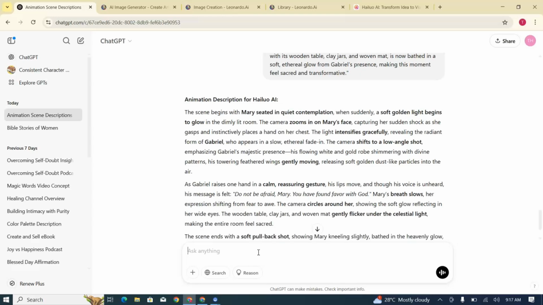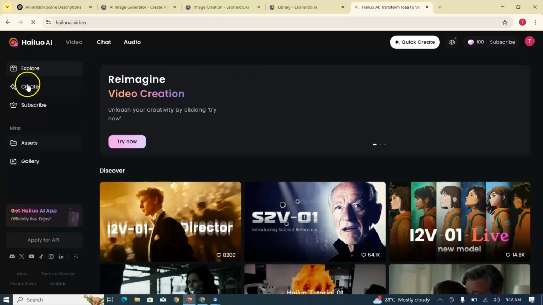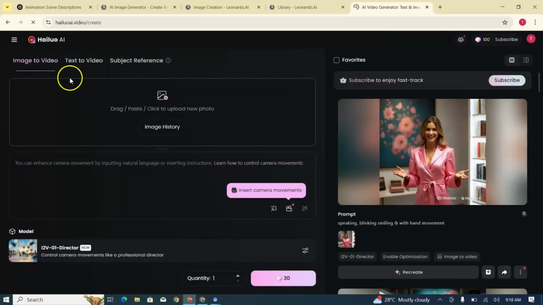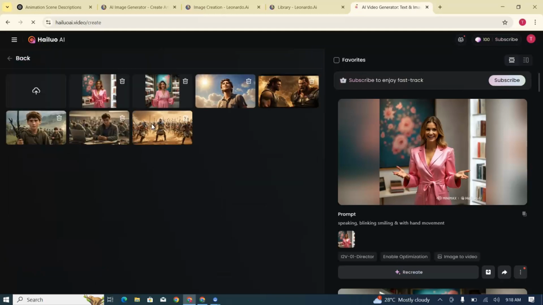Now, to animate these images, we'll use HaLoo AI. So once you're on the site, click Create. Select Image to Video. Then upload your scene image.